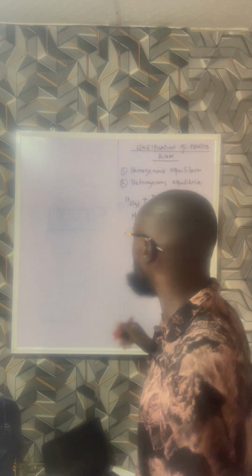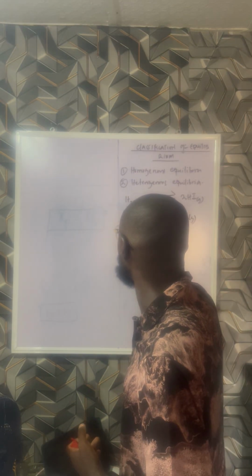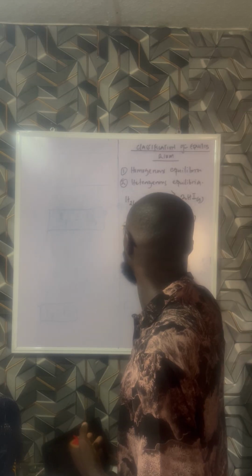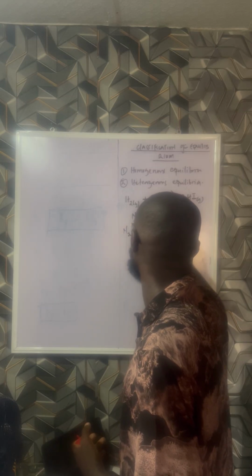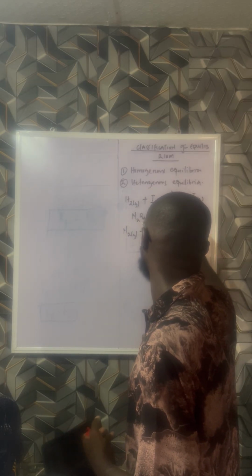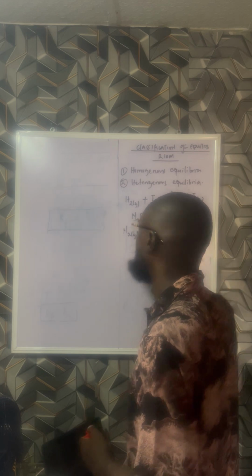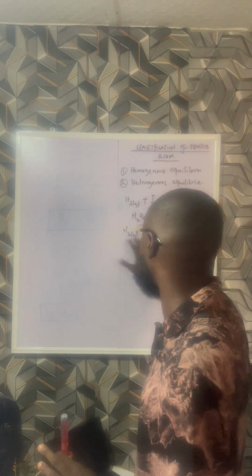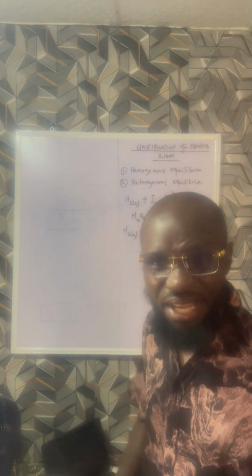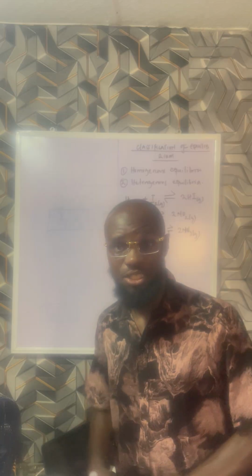Then again, the production of ammonia by the Haber process, nitrogen gas reacting with hydrogen gas to give ammonia gas. This reaction has a catalyst, but as it is written, since the catalyst is not shown, it is homogeneous in nature.